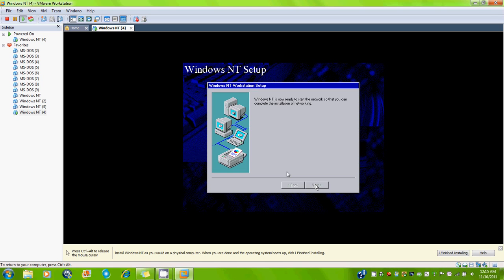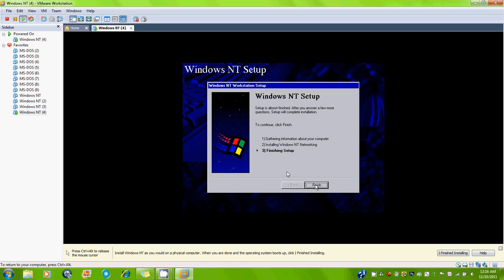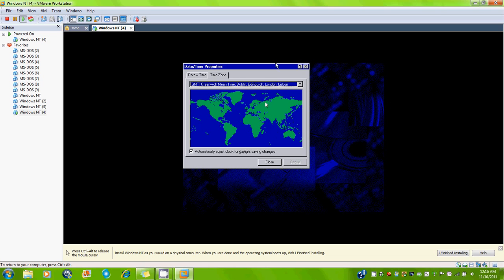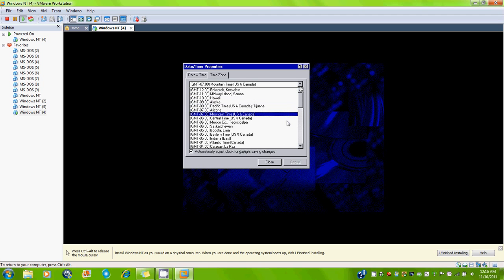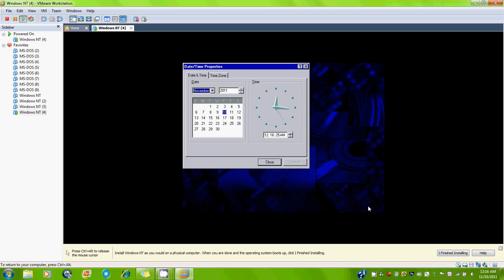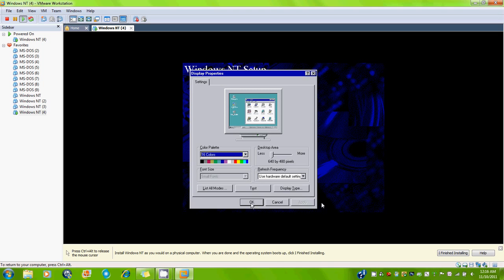Give it a second. Okay, here's our computer name, and it's a member of a workgroup. Next, and finish to finish the setup. Alright, now you want to set the time zone to your time zone. I'm going to set it to mine, which is Mountain Time. And then go over the date and time and make sure that it is actually your time. And it is my time, so let's write that down too. Now just close that. Push OK. And OK.